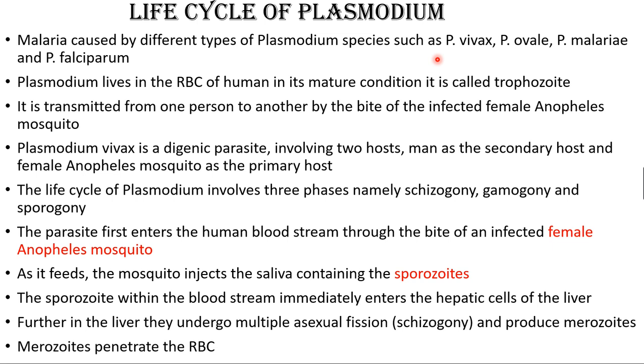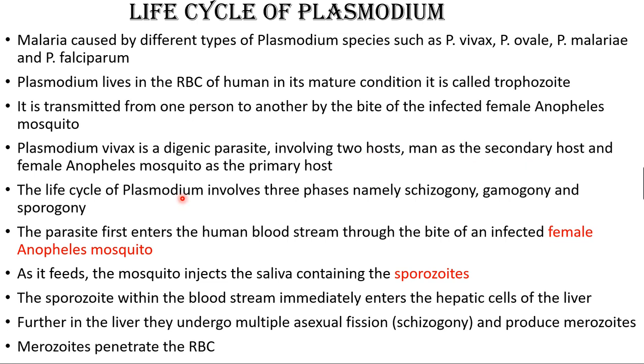First, we'll see about Plasmodium vivax. It is a digenetic parasite. Already we know that it is digenetic, and both the male and female gametes are formed, and they are different, involving two hosts.